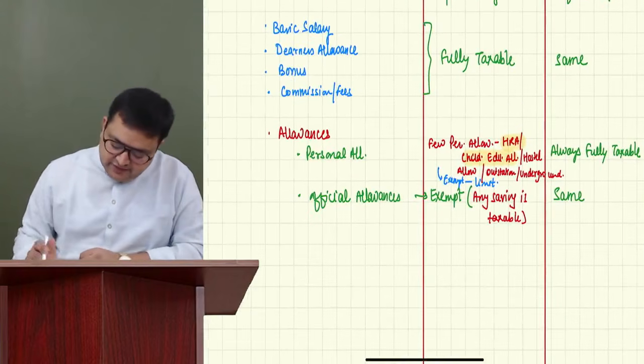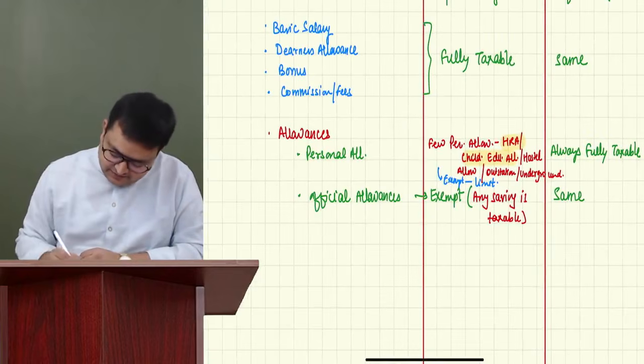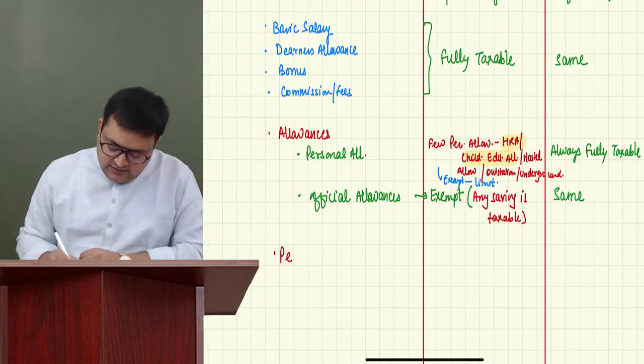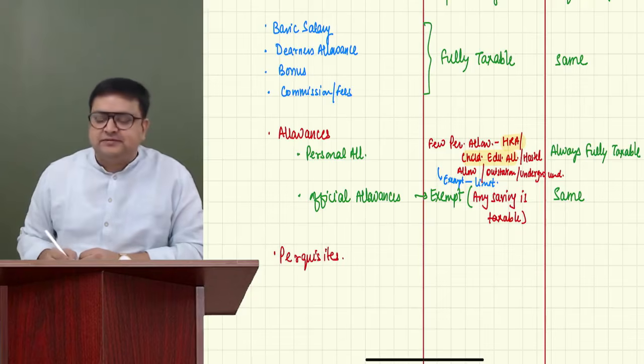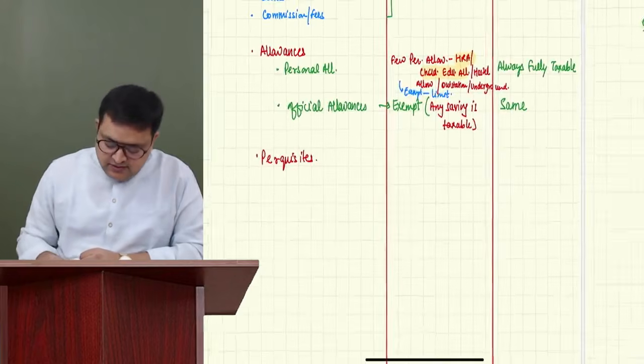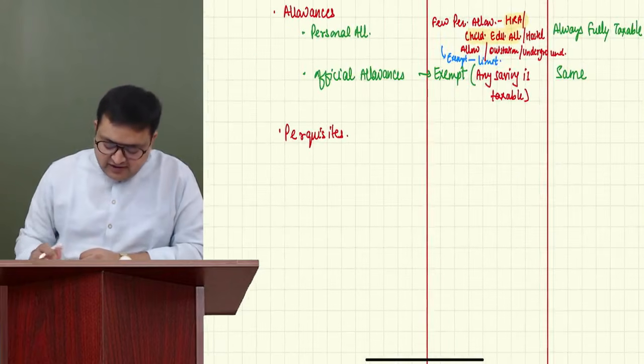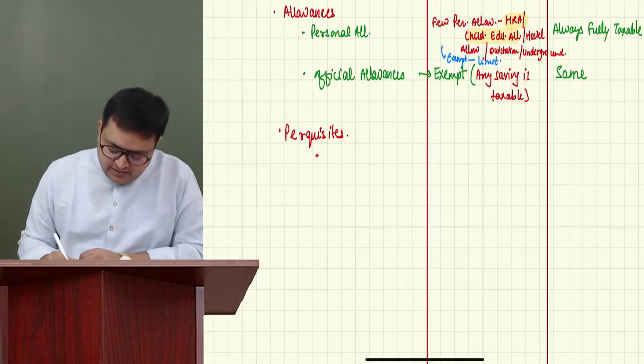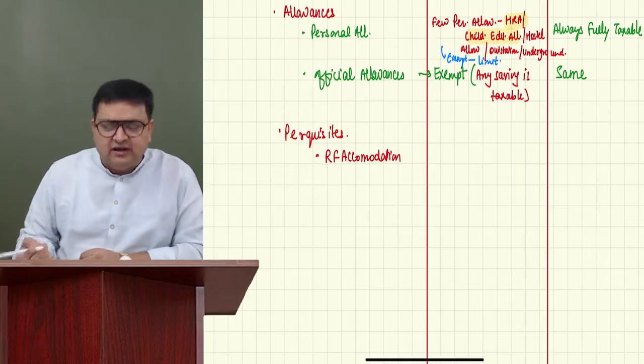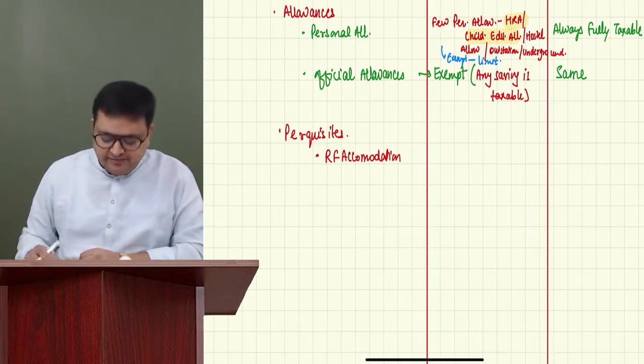Then we have perquisites. Some of the important perquisites are rent-free accommodation, or in the same way concessional rent accommodation, that is almost the same.